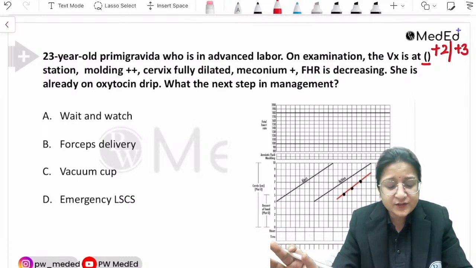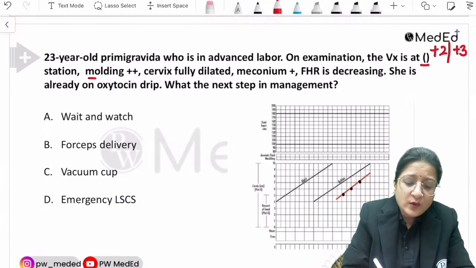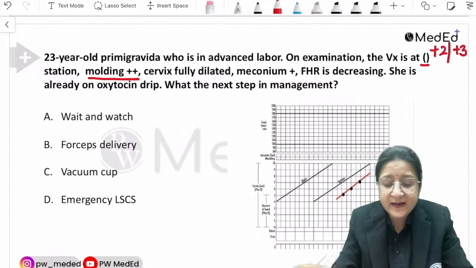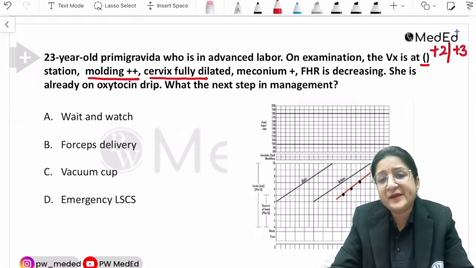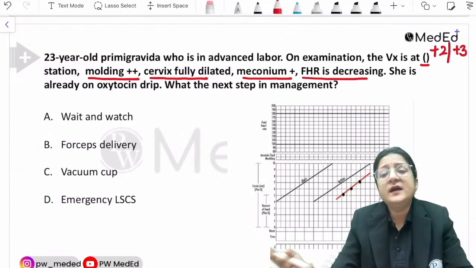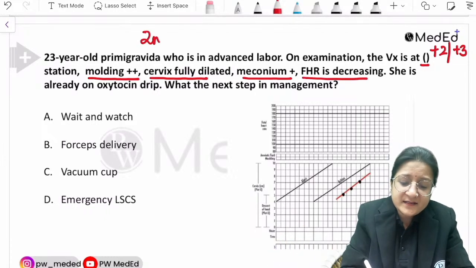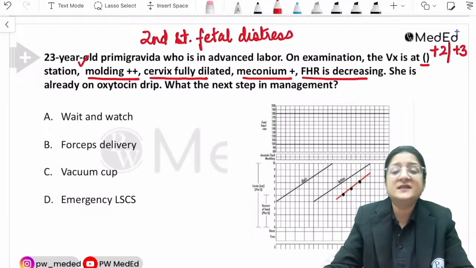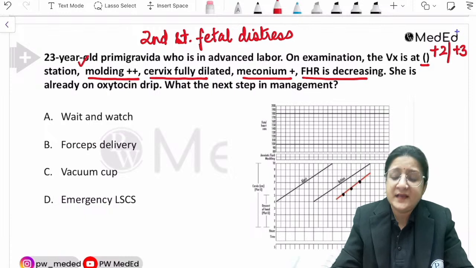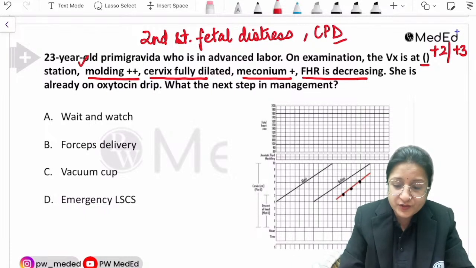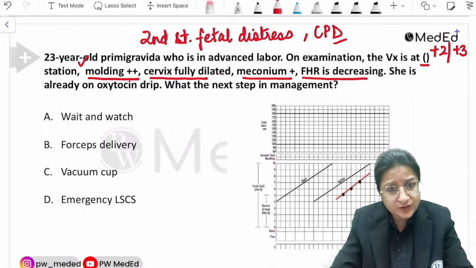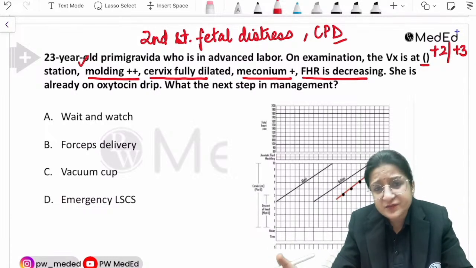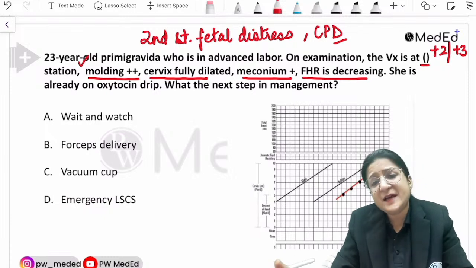So whatever be the station, let's have a look at the other parts. There was molding, they had given plus plus, cervix was fully dilated, so she was in the second stage of labor. Meconium was also present and the fetal heart rate was decreasing, right? So it was a case of second stage fetal distress, along with molding plus plus, which means that there is cephalopelvic disproportion, right? So she was already on oxytocin drip as well, so contractions were there. And what is the next step in the management?